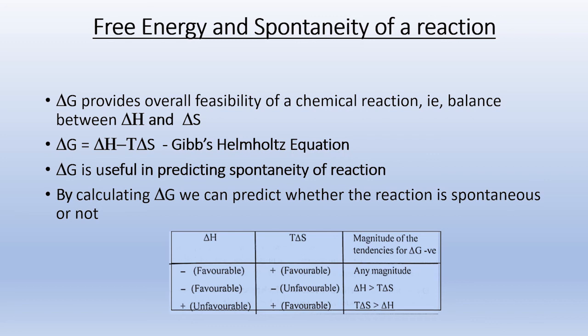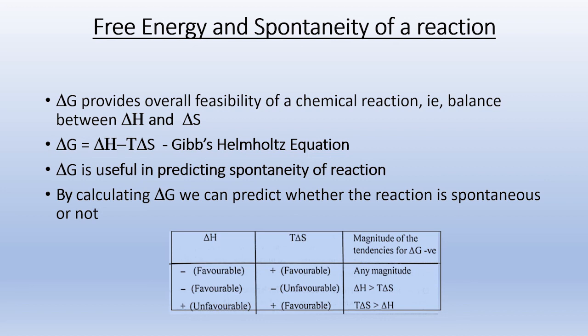Now suppose delta H is negative, that means energetically it is favorable, but delta S is negative, so entropy wise it is not favorable. In order for the overall delta G to be negative, delta H should be greater than T delta S. Only then will delta G be negative.